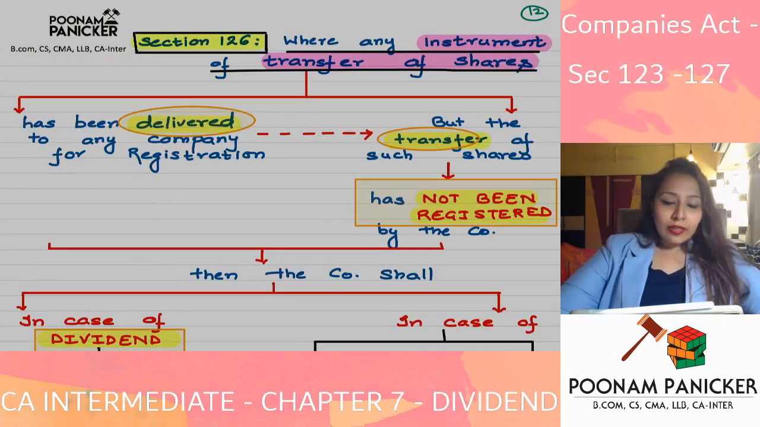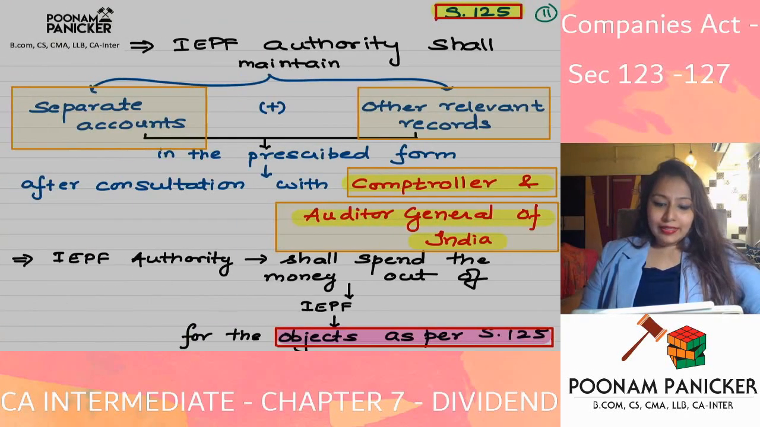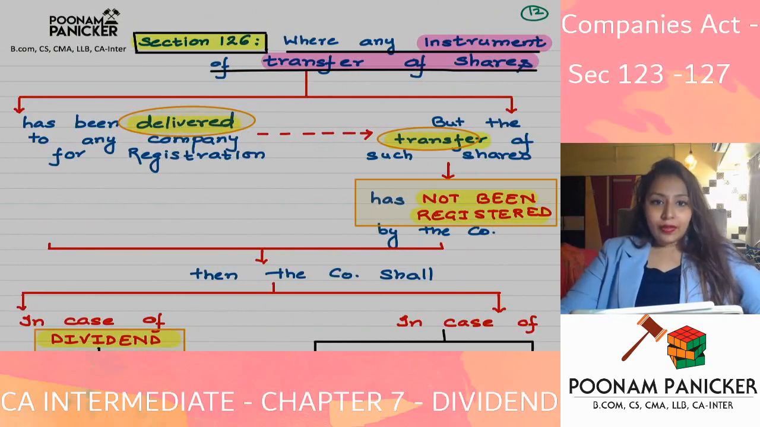Now let us have a look at the provision of section 126. What is 126 talking about? 126 is talking about a situation where the instrument of transfer of shares, that is the transfer deed, has been delivered to the company for registration, but the transfer has not yet been registered.